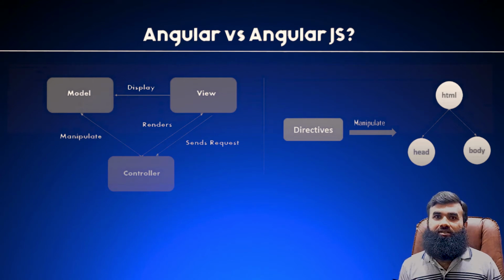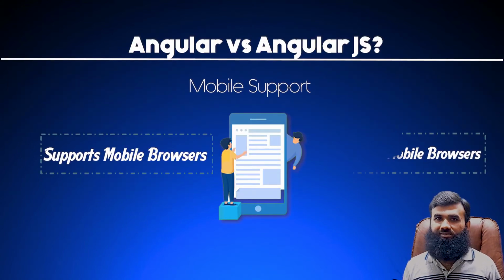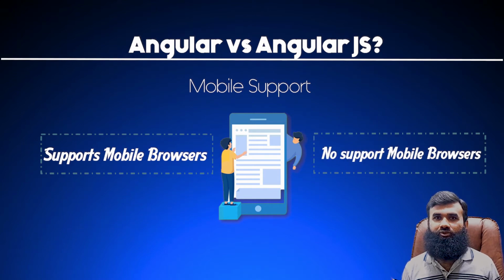single page application. Another important feature which differentiates between these two languages is mobile support. AngularJS does not support mobile versions, but on the other hand, Angular does support that. Angular is compatible with all the mobile versions. You can use that in any mobile device, and if you are using laptops, you can use that in Firefox, Chrome, or Opera. There's some mobile version option which we can switch, and we can see the result in any device.